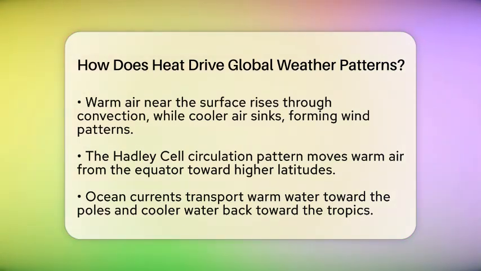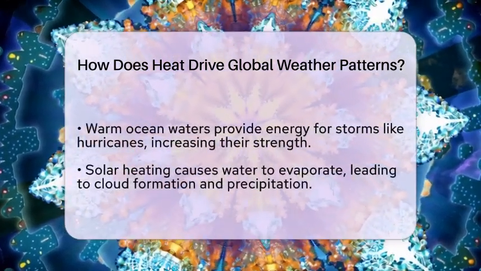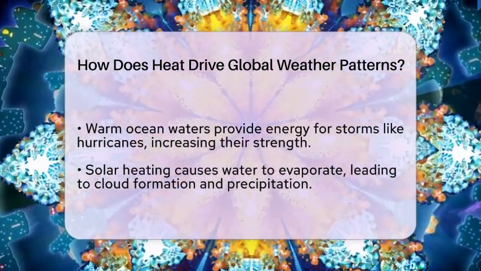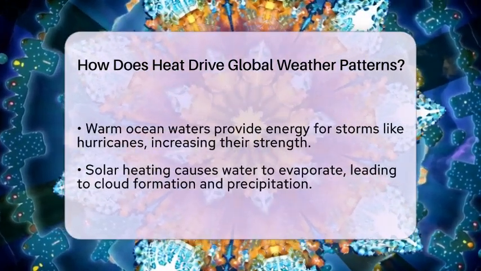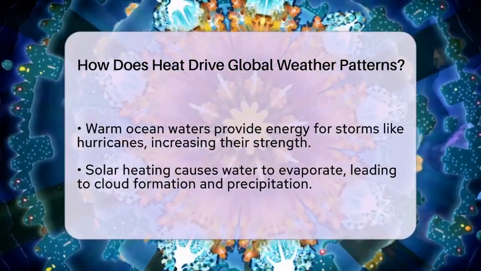Oceans also play a big role in moving heat around the globe. Winds push on the ocean's surface, creating currents that carry warm water from the equator toward the poles. Meanwhile, cooler water from higher latitudes flows back toward the tropics. This exchange helps keep climate and weather more balanced across different regions. When warm ocean waters are present, they provide energy for storms like hurricanes, making them stronger and more intense.